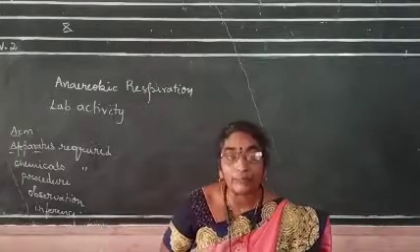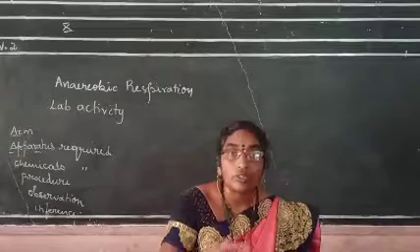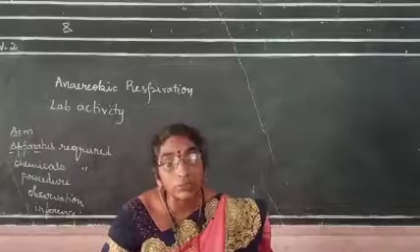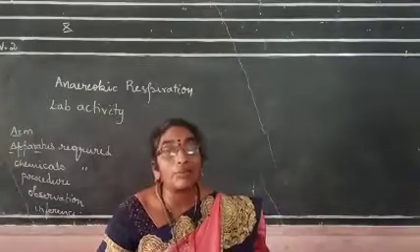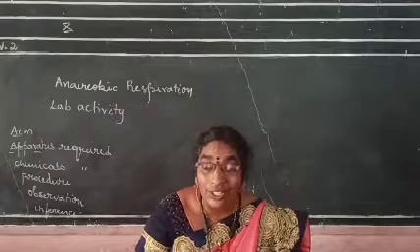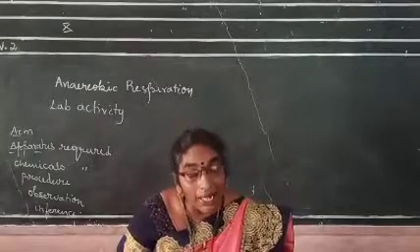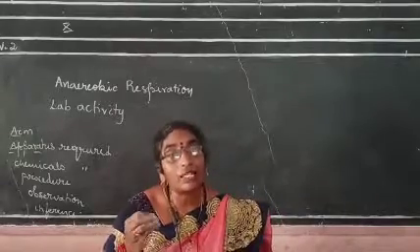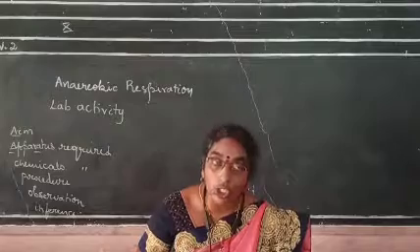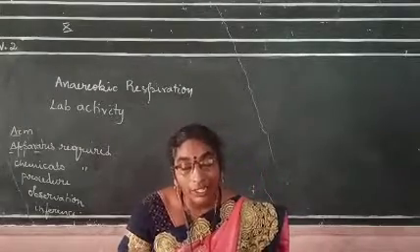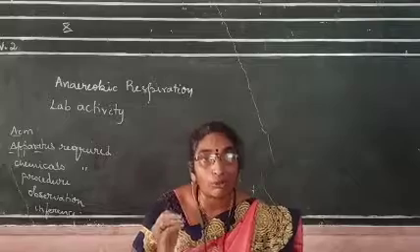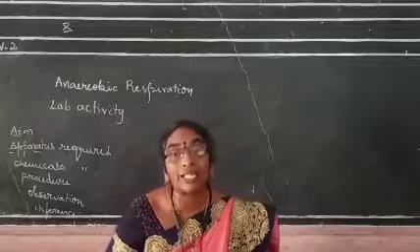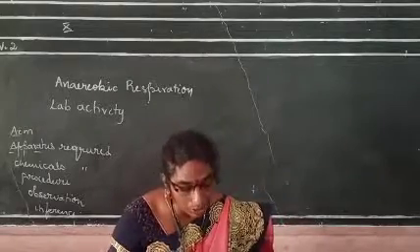Spirit lamp means it is producing flames. So with the help of the flames you burn the glucose. When the glucose is burning, it undergoes aerobic respiration and releases carbon dioxide. That carbon dioxide enters the bicarbonate solution and the solution changes into milky white. One indication you always remember to find carbon dioxide: the white turning into milky white.